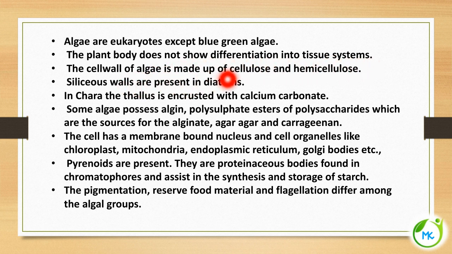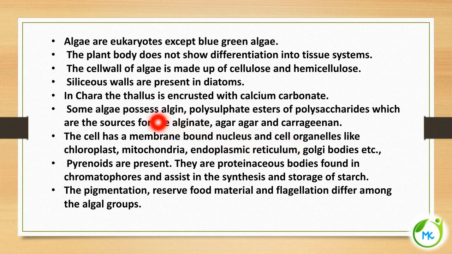The cell wall of algae is made up of cellulose and hemicellulose. And we can find siliceous walls, presence of silica, in a group of algae called diatoms. In Chara, the thallus is encrusted, that is, it has calcium carbonate deposits. Some algae possess algin, polysulfate esters of polysaccharide, which are the sources for alginate, agar-agar and carrageenan. And the cell has a membrane bound nucleus and various cell organelles. Since it is an eukaryote, it will have both nucleus and cell organelles.